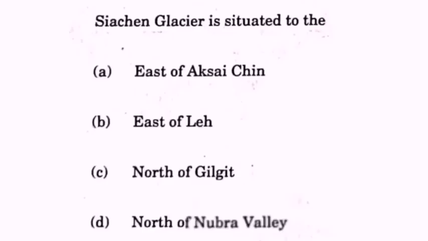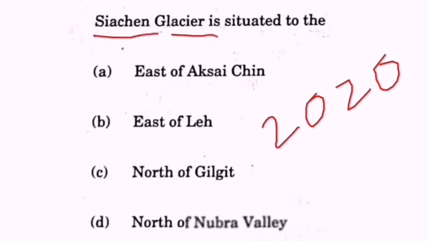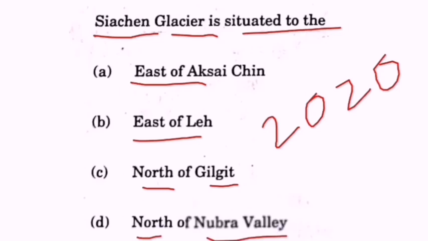Let me start this session with the previous question, which was asked in 2020 prelims examination of UPSC Civil Services. The question reads that Siachen Glacier is situated to the... Options are east of Akshay Chin, east of Leh, north of Gilgit, north of Nubra Valley. To answer this question, we need to have the thorough knowledge about Jammu Kashmir region.